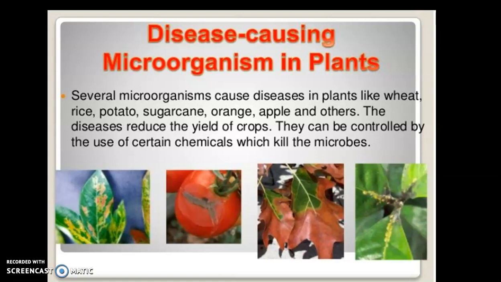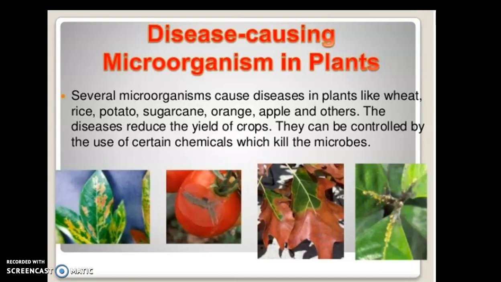Foot and mouth disease, rinderpest, cattle plague and cowpox usually occur in cattle, and there too the causative microorganism is a virus. And in poultry there is fowl pox, ranikhet and bird flu. You must have heard, you already know about bird flu, which usually occurs in poultry. So it occurs through a virus.